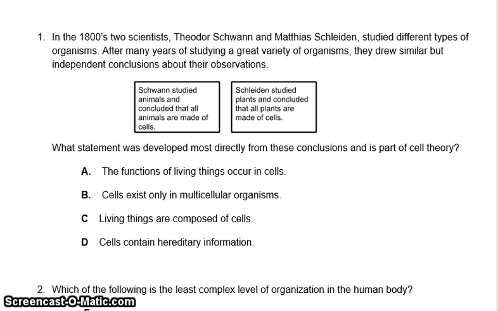What statement was developed most directly from these conclusions and is part of the cell theory? A. The functions of living things occur in cells. B. Cells exist only in multicellular organisms. C. Living things are composed of cells. Or D. Cells contain hereditary information.